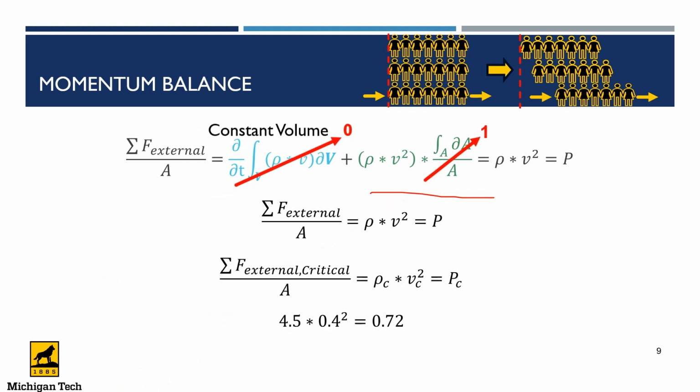Okay, so the critical pressure will be equal to the critical density times the critical velocity squared. Substituting the values that we have gotten for critical density and critical velocity, that's 4.5 times 0.4 squared. We have the critical pressure to be 0.72. So this means that at or beyond this particular pressure, we are moving into a more chaotic situation, which we are trying to avoid. So what will happen at this point is that the sensor alarm will blow, signifying the control system to control the exit or the entrance of people into the field.